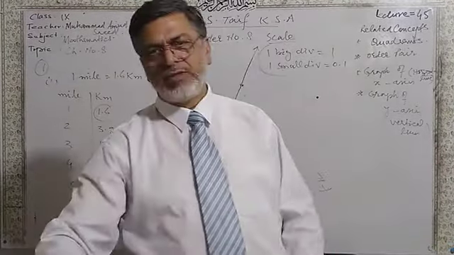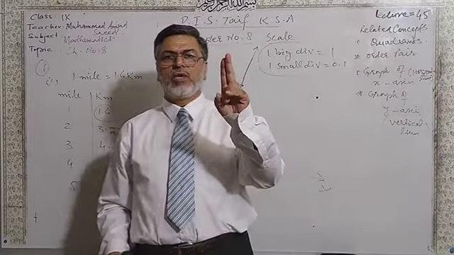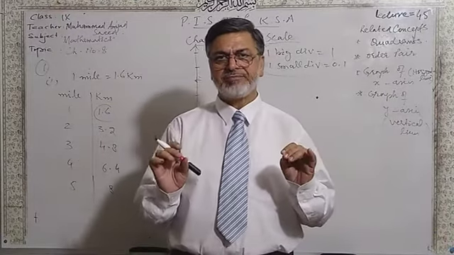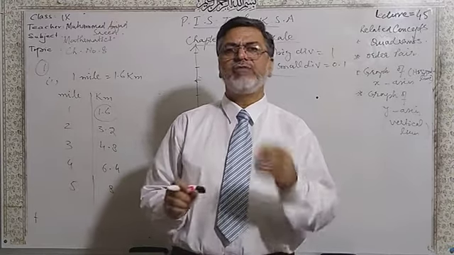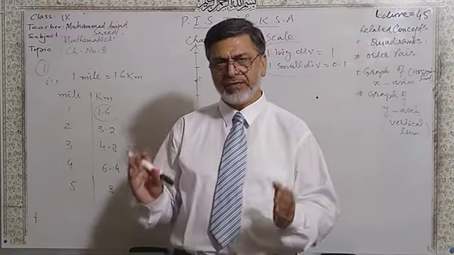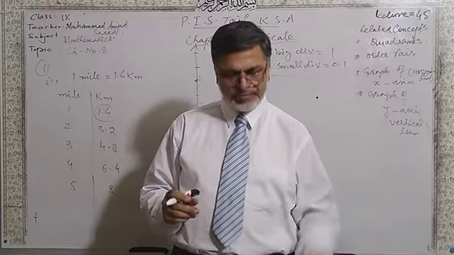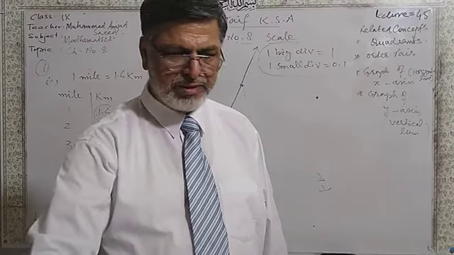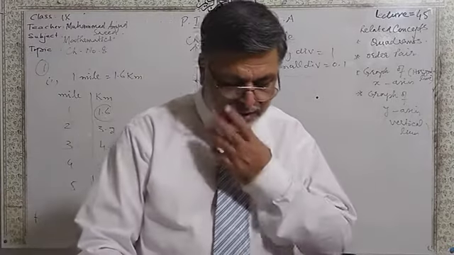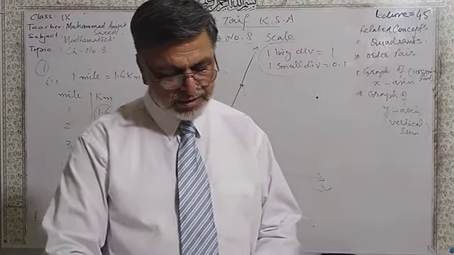And remember that to draw the graph, 2 ordered pairs are sufficient. But remember that it is not a good way to draw the graph with only 2 points, only 2 ordered pairs. You can take 4 or 5 ordered pairs to draw the graph. I hope that you understood this question.